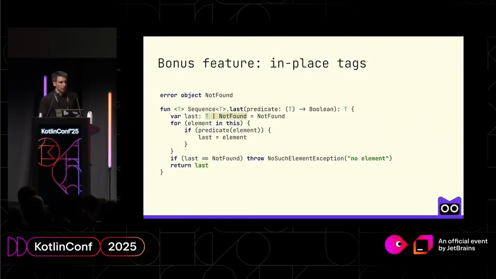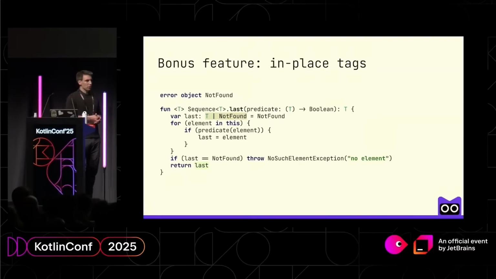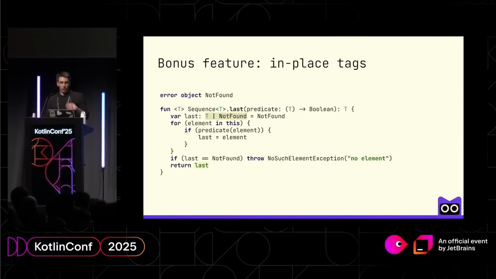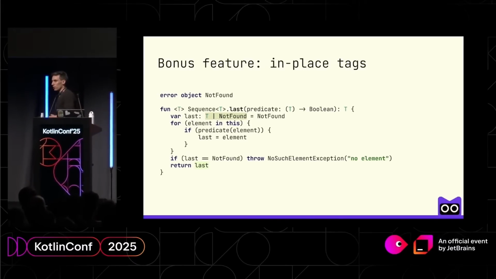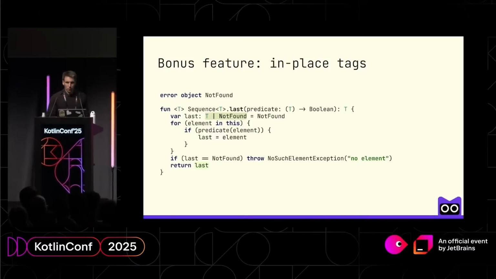And with errors, it's going to be very easy. We just use an error object NotFound. We use our last element as NotFound, and if we find an element, we just reassign it. And then again, smart casts help us to eliminate all the unnecessary checks and casts.